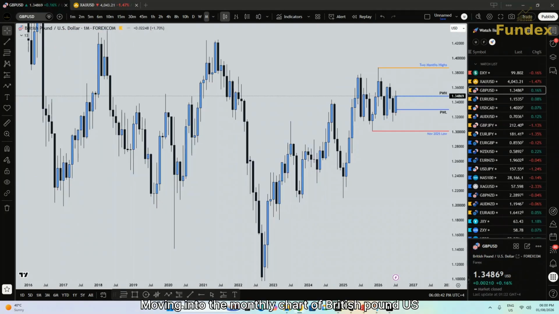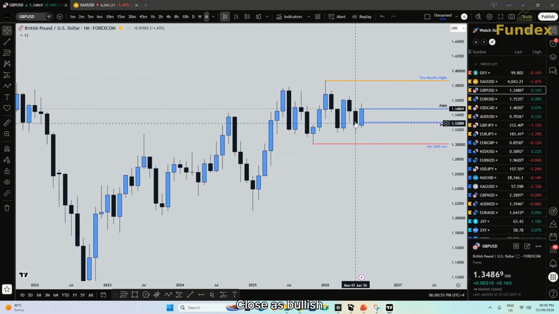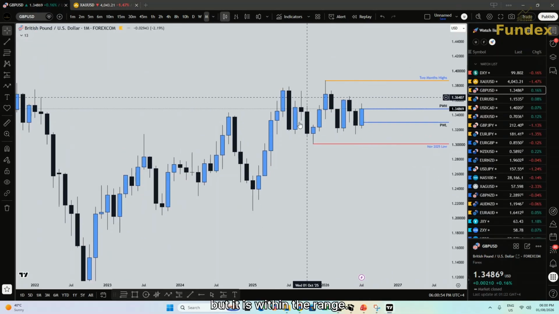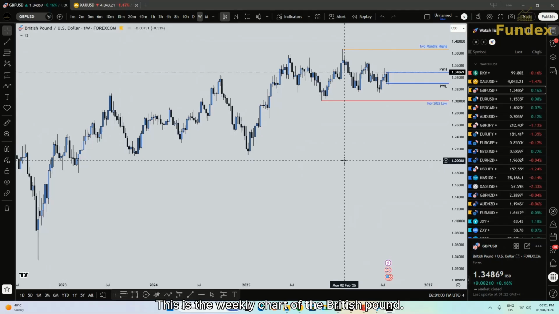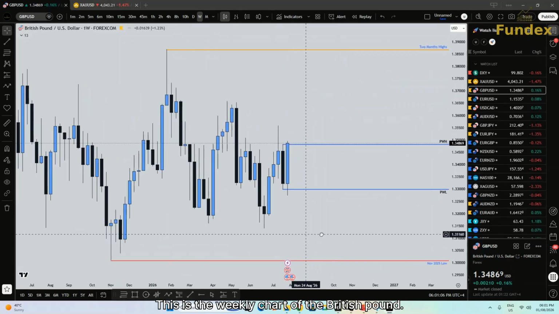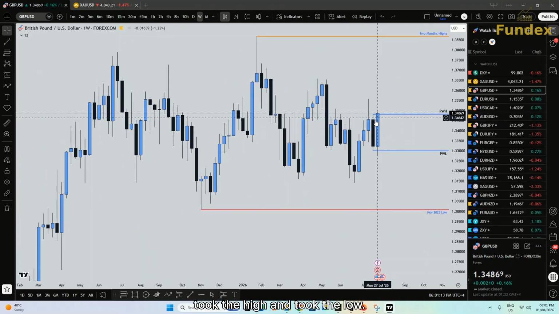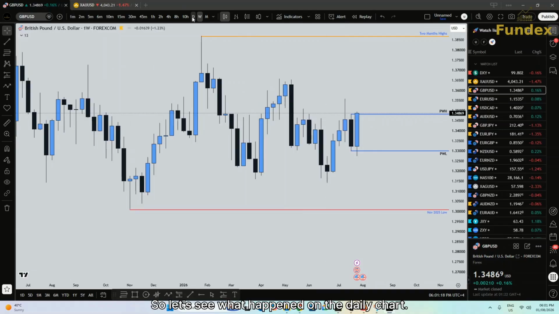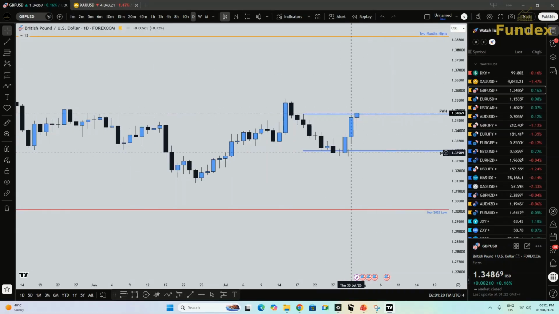Moving into the monthly chart of British pound, US dollar, the monthly candle closed bullish, but it is within the range. This is the weekly chart of the British pound. The price took the high and took the low. So let's see what happened on the daily chart. So first it took the low and then started pushing higher.